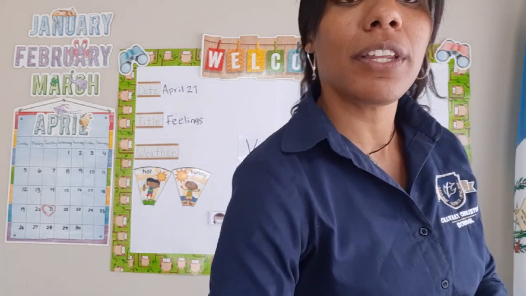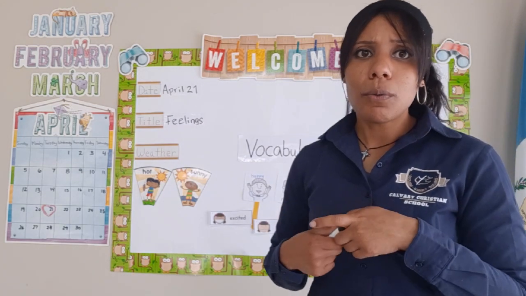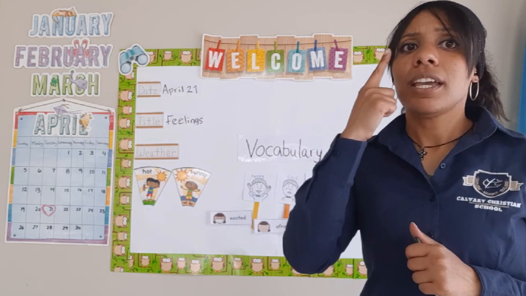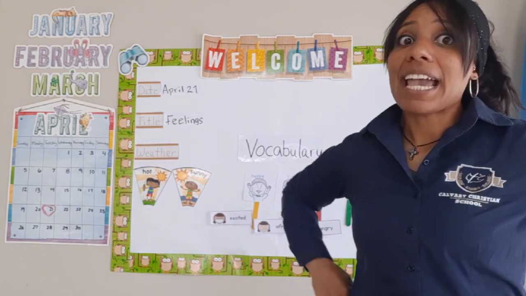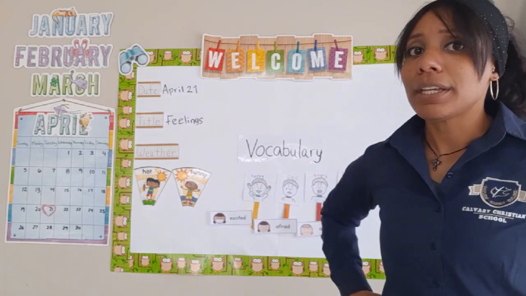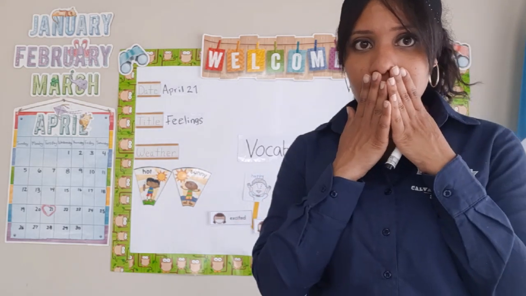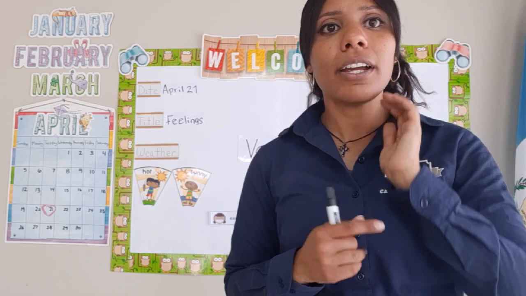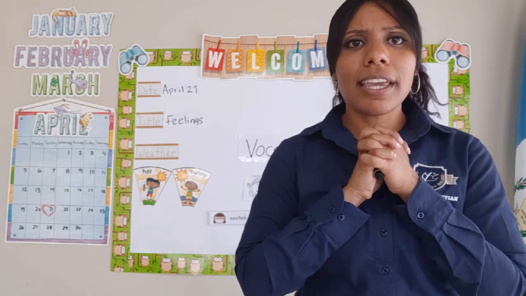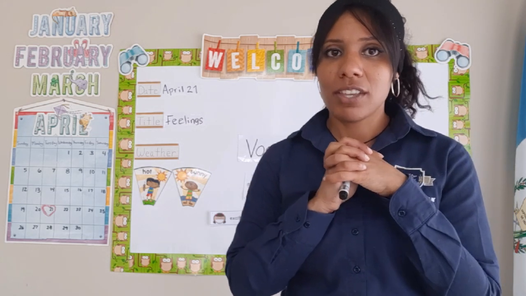So we know that with feelings, we have a lot of different words that we can use, right? With Walter's story, we learned that we can be happy, that we can be sad, that we can be angry, right? We're not happy. Or what else? We learned that we could be what? Do you guys remember? That we could be scared. But we remember that when we're scared, what did we learn in school? That we could what? We could pray to God and say, God, please help me not to be afraid, right? Yeah? Okay. So great job.